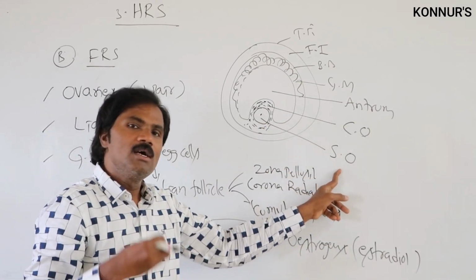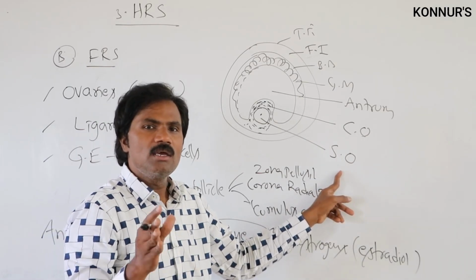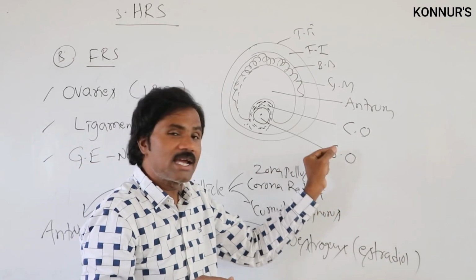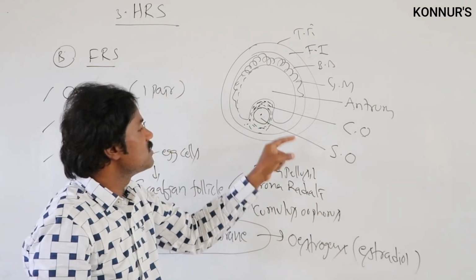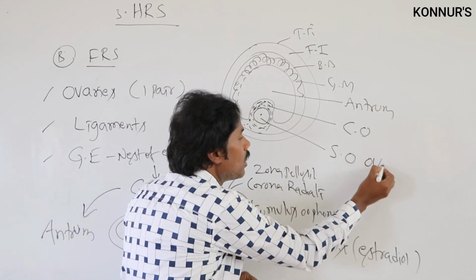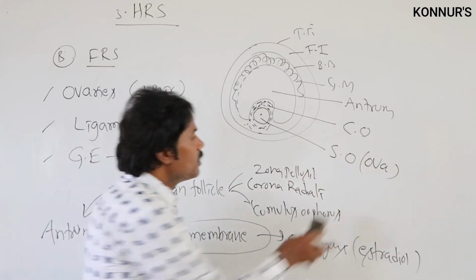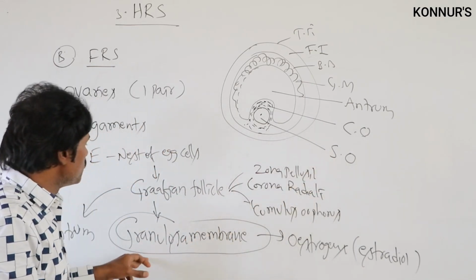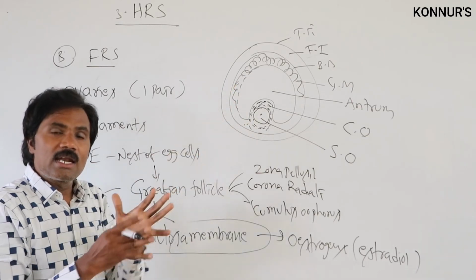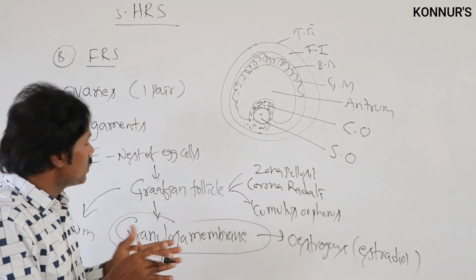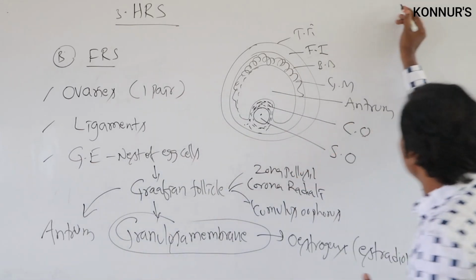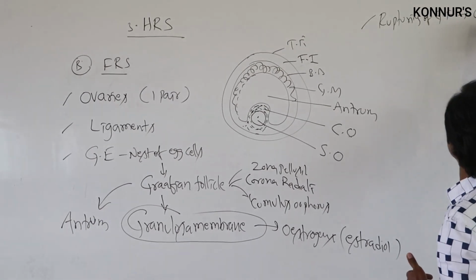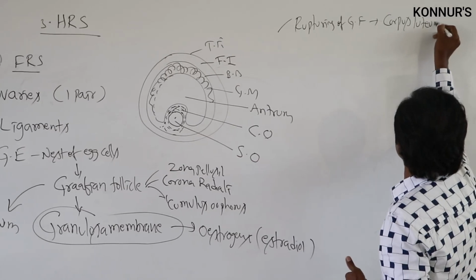In the remaining organisms, the female gamete is formed directly. Here, partially, a maximum of 75% is formed, and it is formed only up to the secondary oocyte level, that is the egg cell or ovum or secondary oocyte. It is not a completely formed egg cell. Then the rupturing of the Graafian follicle we call corpus luteum.